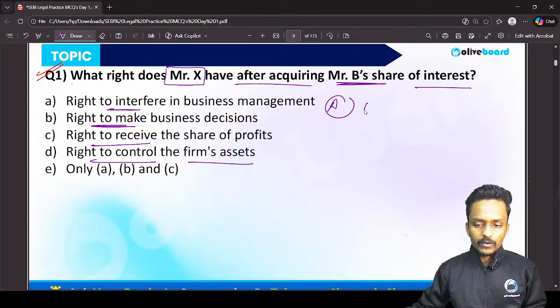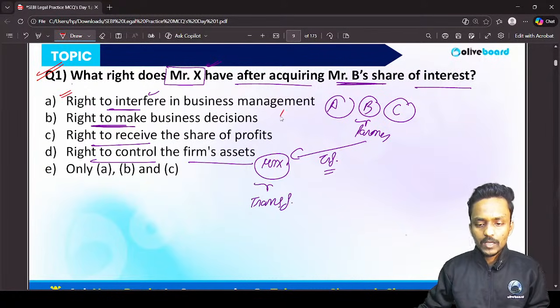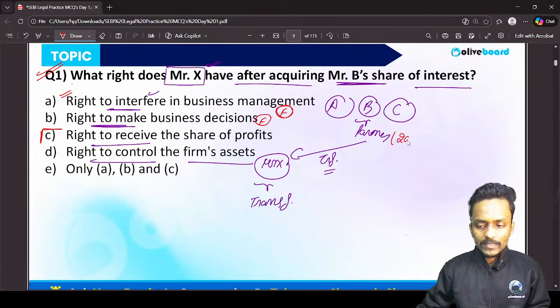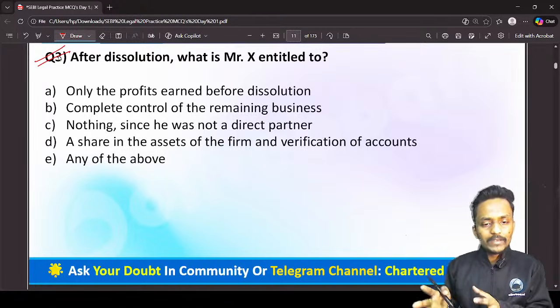Let's take an example of what happened in this case study. Now we have three partners, and one of the partners has taken a decision to transfer his entire interest to Mr. X, an outsider to the business. Let's say partner B has 20% and he transfers the 20%. The partnership firm is now dissolved.